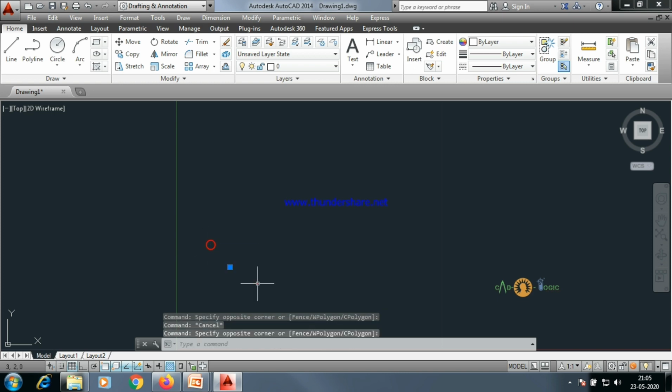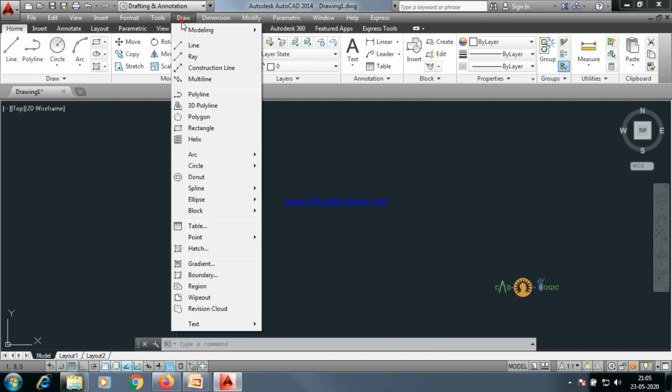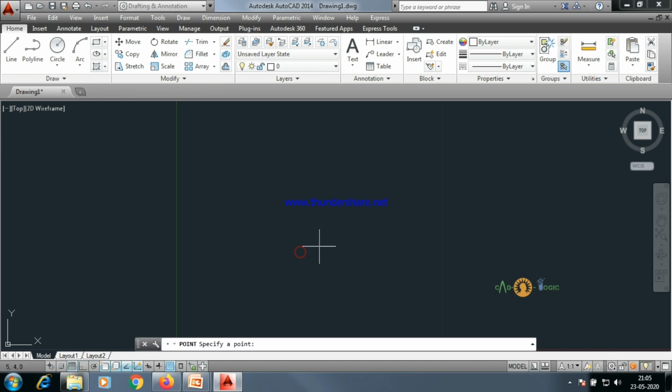So this is single point method. We'll be selecting it and pressing delete. It will be deleted. Now we have to see multiple point method. For multiple point method, we have to go to draw menu. From there, we'll be going in point option, and then multiple point. As soon as we click multiple point, the same command prompt will appear. Specify a point. This time we'll give again 2, 3. This is done. And again it is asking, this is a loop command. This won't exit after a single point or any number of points.